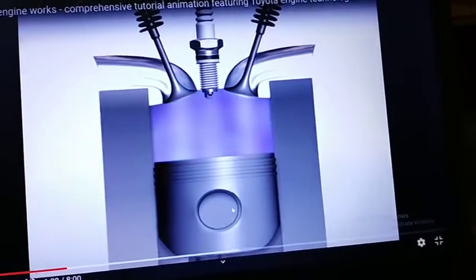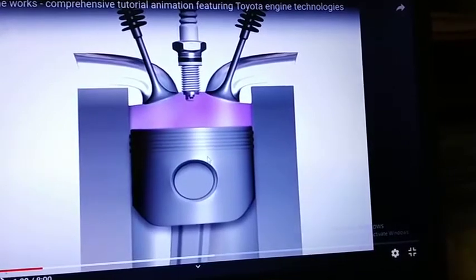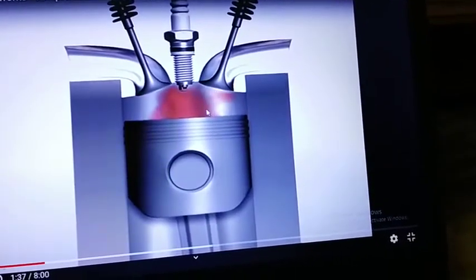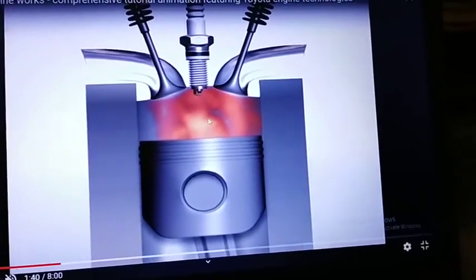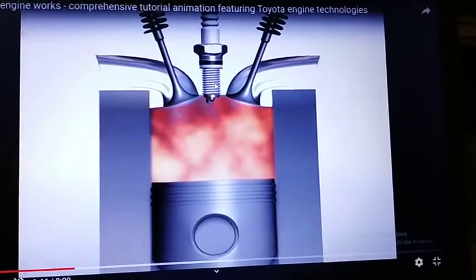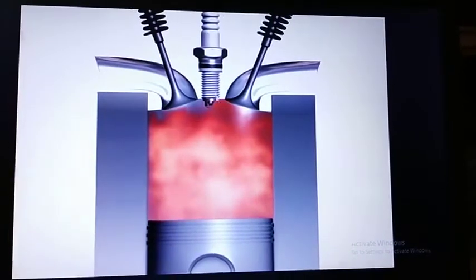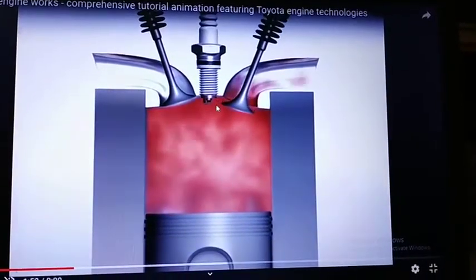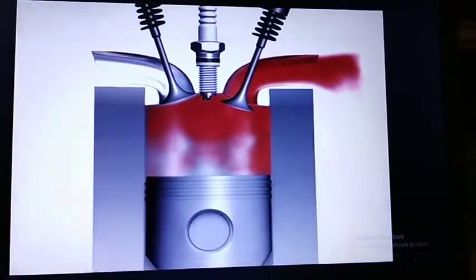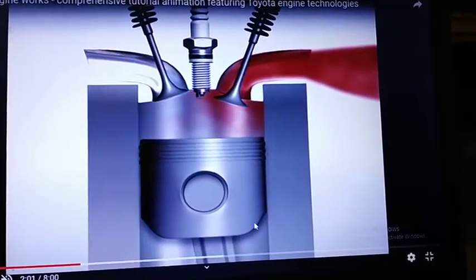This is the compression stroke. The second one is the compression stroke. In the compression stroke, the piston moves from BDC to TDC. At the end of the compression, the air-fuel mixture will be ignited by the spark plug. This is the spark plug. Due to this compression, in the expansion stroke the piston moves from TDC to BDC, and in the exhaust stroke,